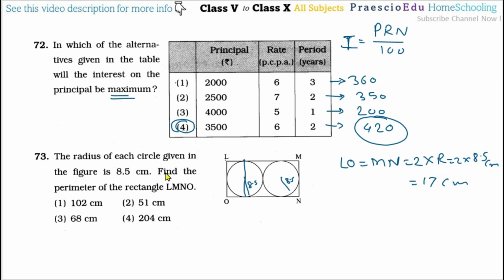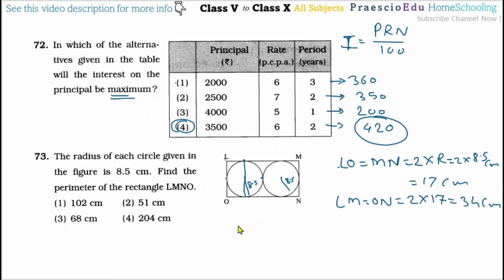Now find the perimeter of the rectangle LMNO. Here the circles touch, here also they touch, which means this is 2 diameters. So LM is equal to ON is equal to 2 multiplied by the diameter, which is now 17, so 2 multiplied by 17, that is 34 centimeter.